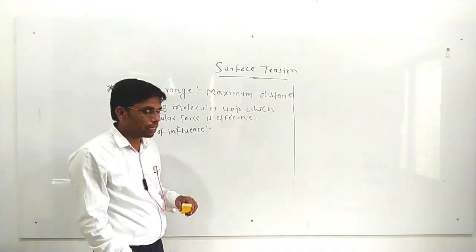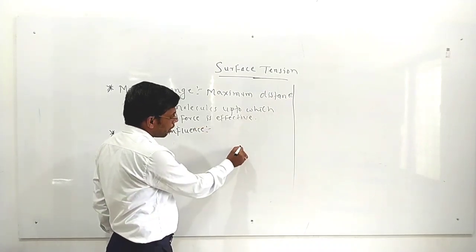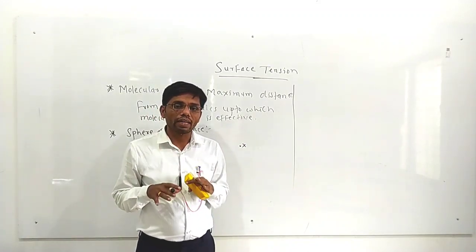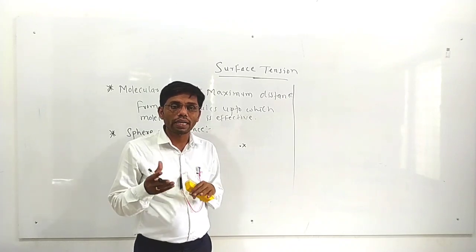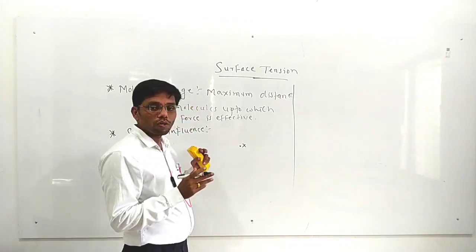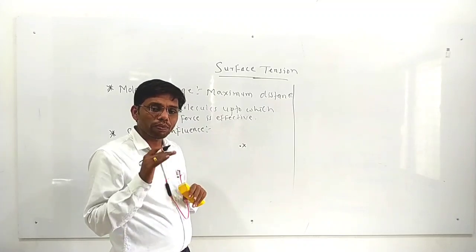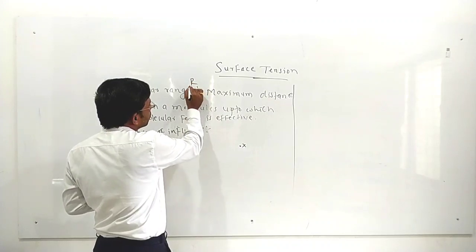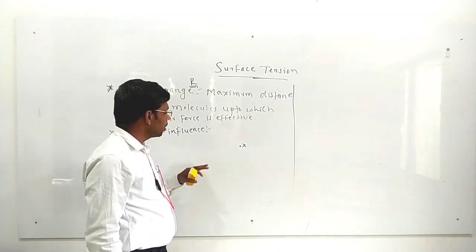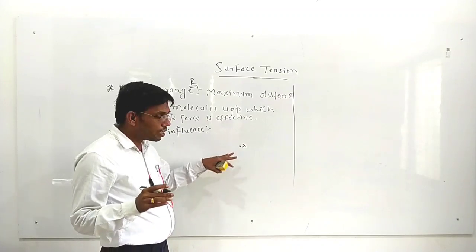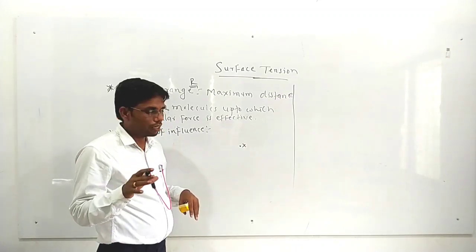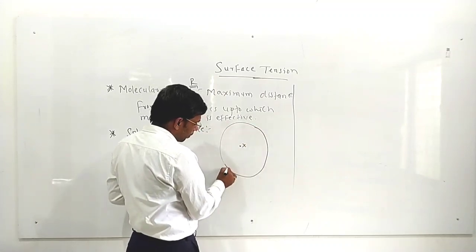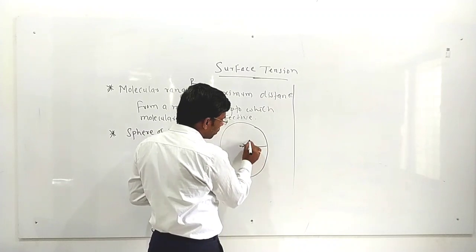Sphere of influence means here, suppose I have considered this as a molecule X. By considering molecule X as a center, I am drawing an imaginary sphere around this molecule, and that sphere has a radius equal to the molecular range R. This molecular range is denoted by capital R.